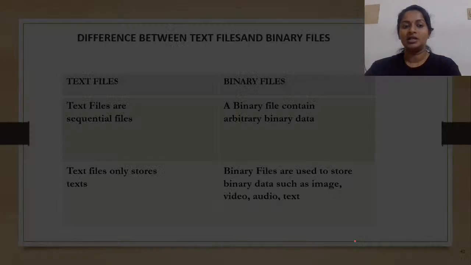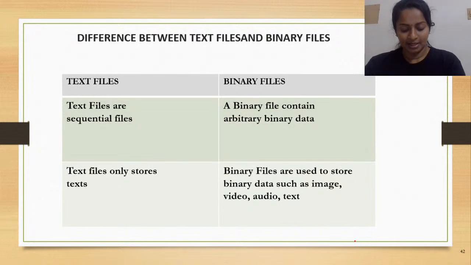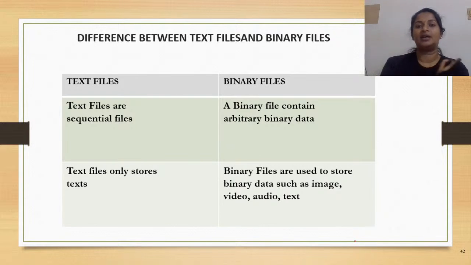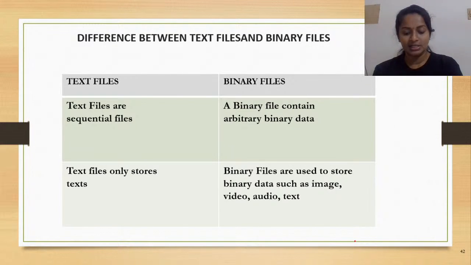The idea clear? So now let's have a comparison. The text files are sequential files. We already saw that, because it is all in the human understandable form and stored as sequential. That means there is a particular order in which it is stored. But when you consider a binary file, they contain arbitrary binary data. So this is the first difference.